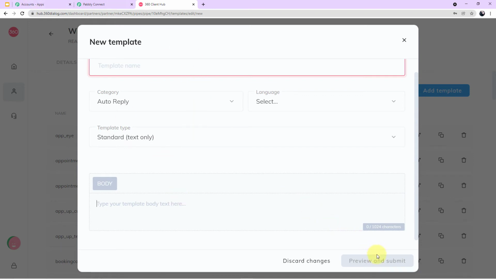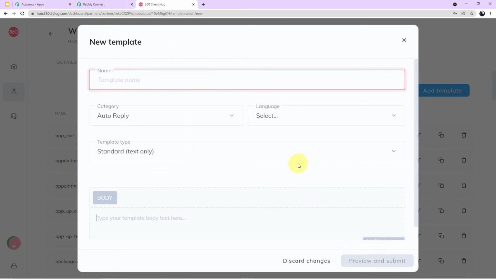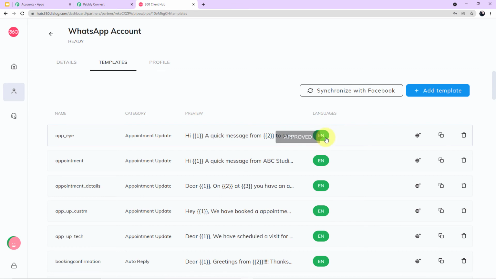After creating the template, you have to click on preview and submit. Guys, after you create the template, you have to send the template for the approval process. The approval process is done by Facebook and it takes from 2 hours to 2 days. In general, within 1 day your approval will be done. But don't forget, guys, to create the template and send it for approval, because without the approval you cannot use your template. Let me show it to you on my screen.